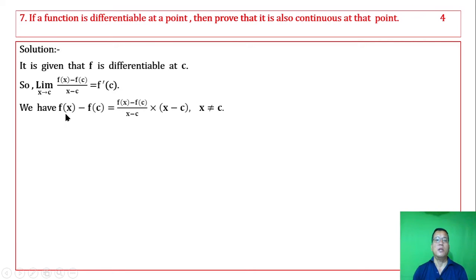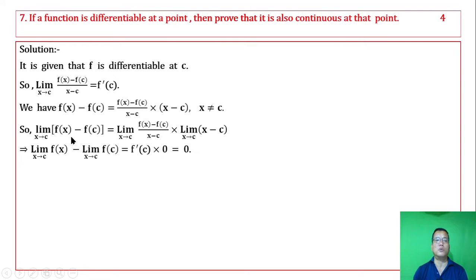We have f of x minus f of c equals this expression over x minus c, x does not equal to c. Taking limits on both sides as x tends to c. For this we get this, for this we get this, for this we get this. Product of two functions ki limit of first function into limit of second function. For this whose value is found to be limit of this function minus limit of this.